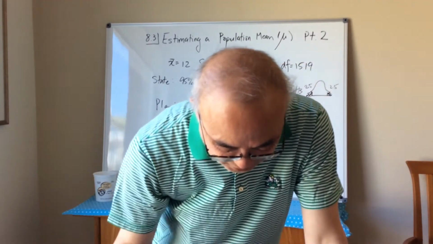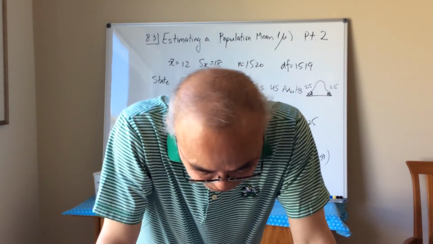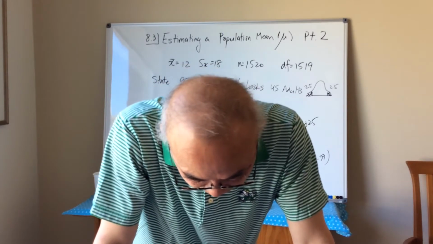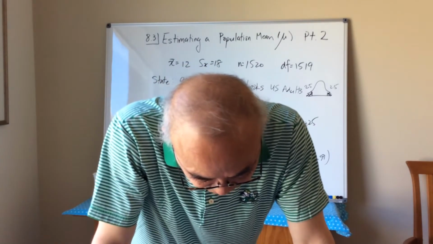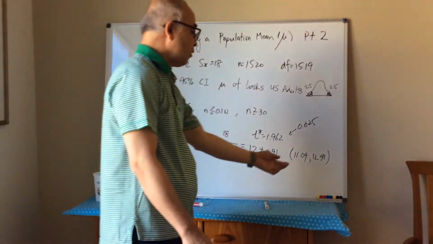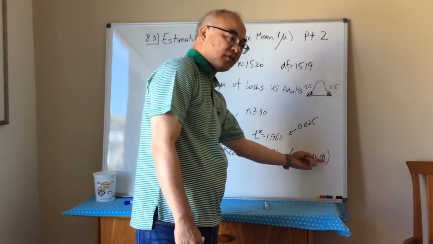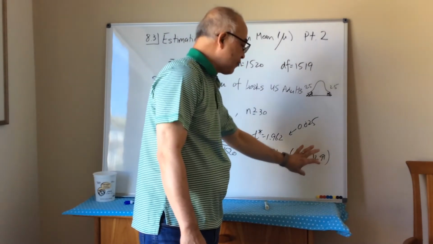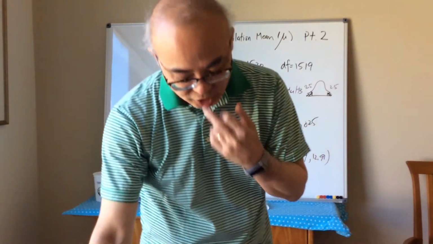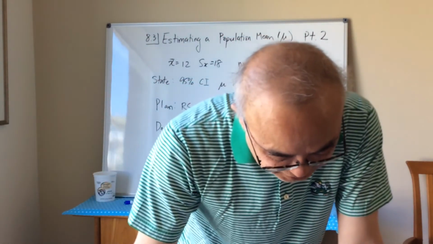And B, in 2011, Pew reported that American adults read an average of 14 books in 12 months. Does your interval from part A provide convincing evidence that it is different from 14 books? Well, it does, right? Because 14 is not in our confidence interval. Since we are 95% confident that this would capture it, and they're talking about a number that is outside of there, the answer would be yes. We do have convincing evidence, right?